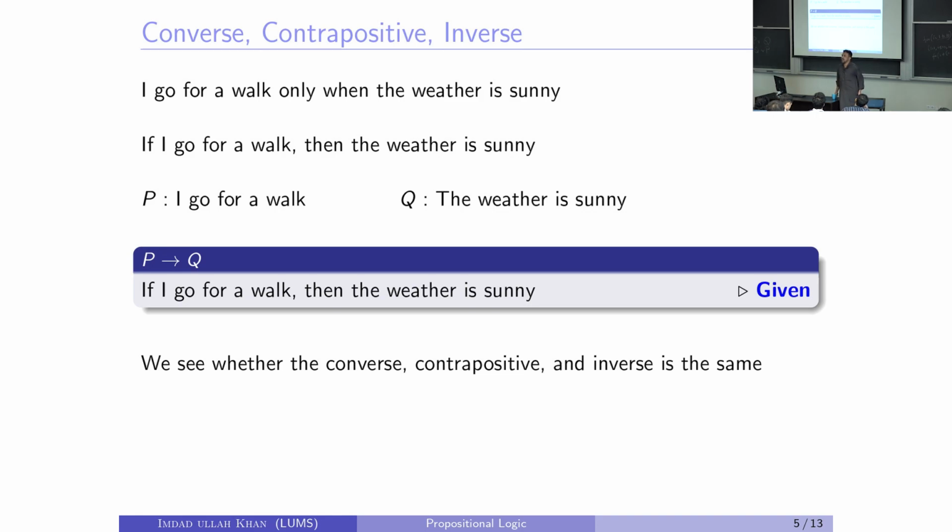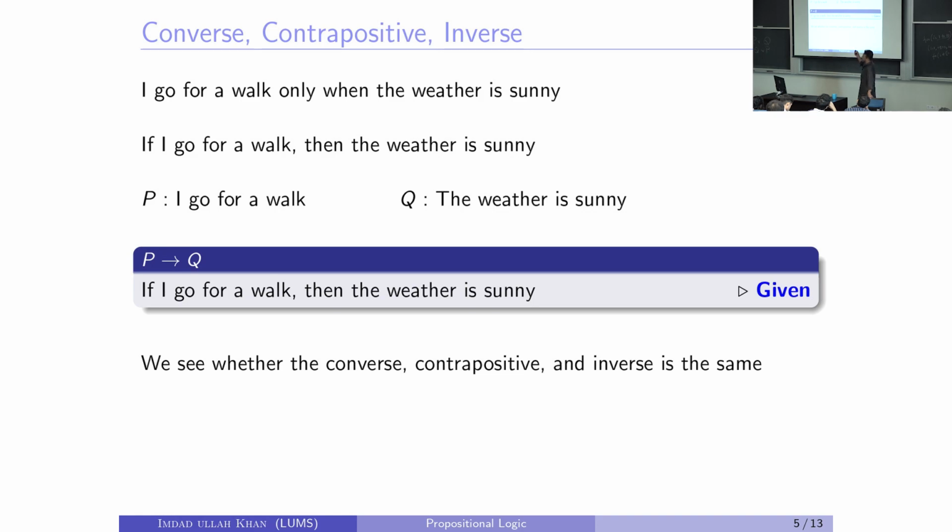What will I tell you? I'll make exactly this statement, right? I go for a walk only when the weather is sunny. No, that's not what I want to say, and that's not what's written here. That's not what I mean.